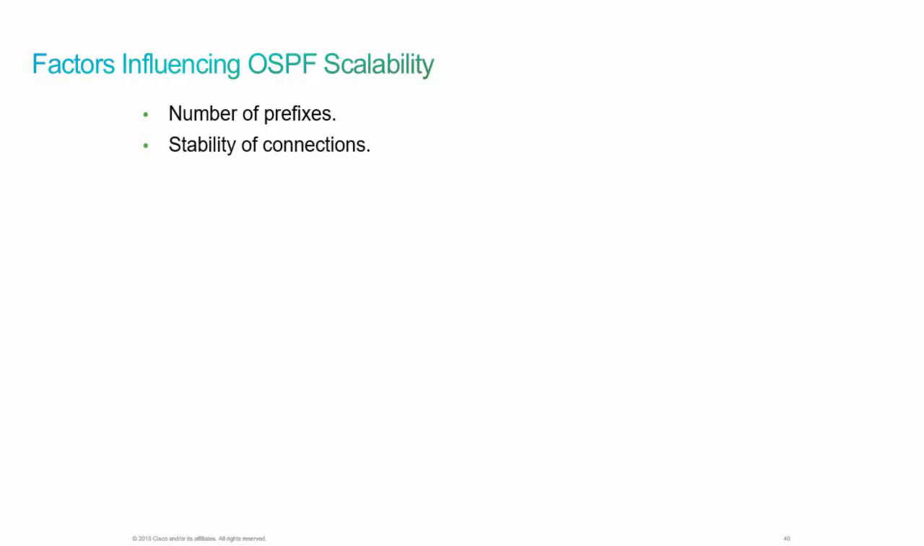The stability of the connections is also another factor. When we think about stability of connections, we think about a link flapping up and down. So what happens in OSPF when a link flaps up and down? Well, it's pretty simple. As the link flaps up and down, OSPF has to keep recalculating the database because the neighbor comes and goes, and all the routes from that neighbor come and go. And so that has a big influence on the scalability of OSPF and really the stability as well.